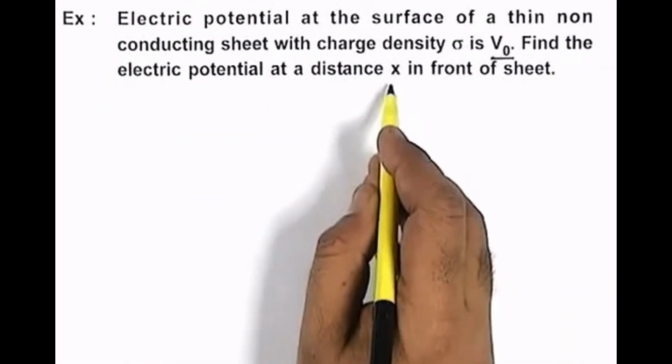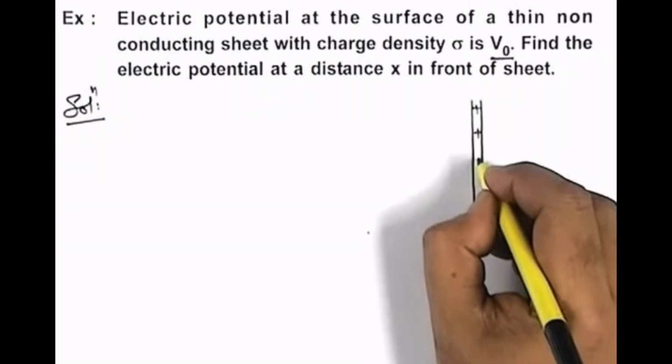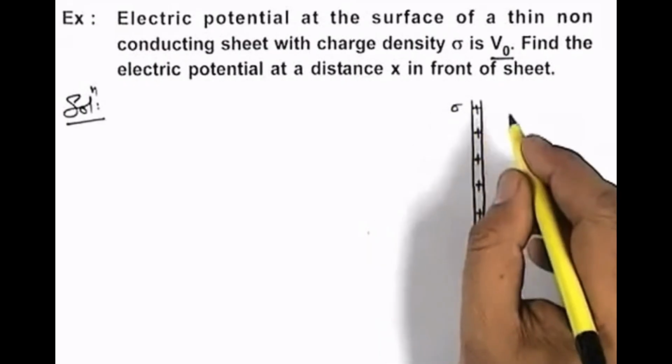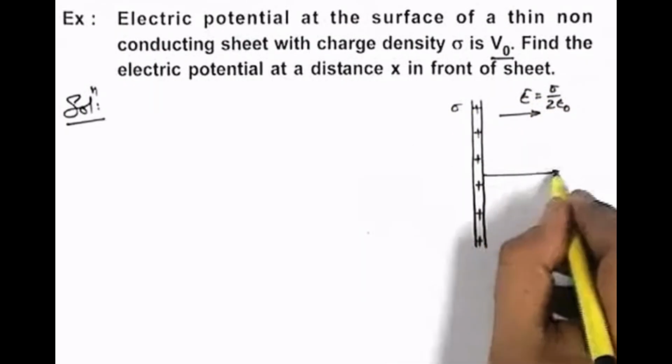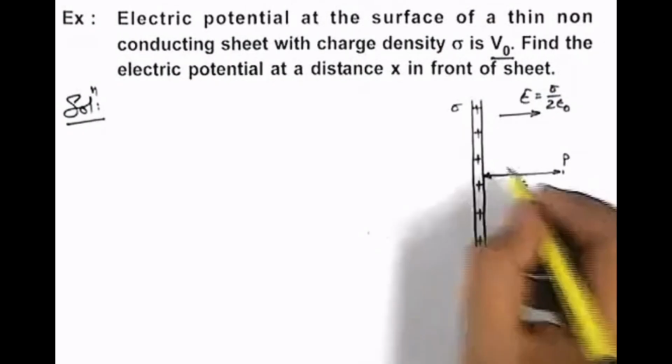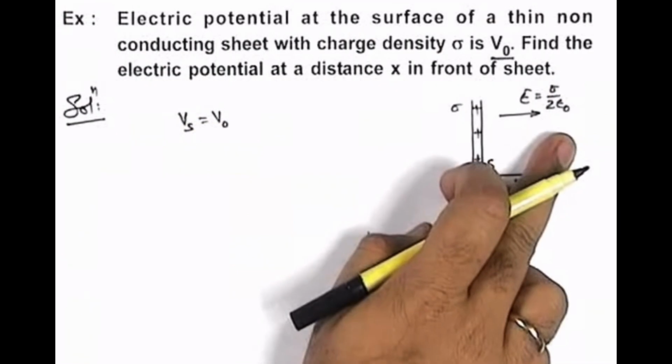Find electric potential at a distance x in front of the sheet. Now, if we draw the physical situation, say if this is a uniformly charged non-conducting sheet with a surface charge density sigma, we know that in front of it the electric field is given by the expression sigma by 2 epsilon. And say at a distance x from the surface of sheet, there is a point P, and on its surface there is a point S. We are given that potential at the surface point is V naught, and we know that in the direction of electric field, electric potential always decreases.